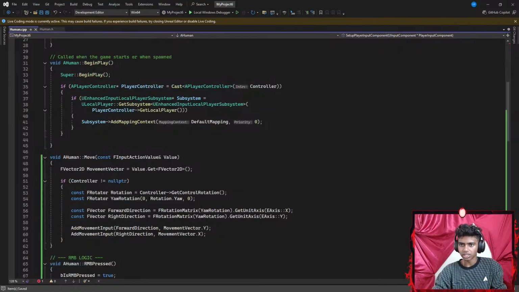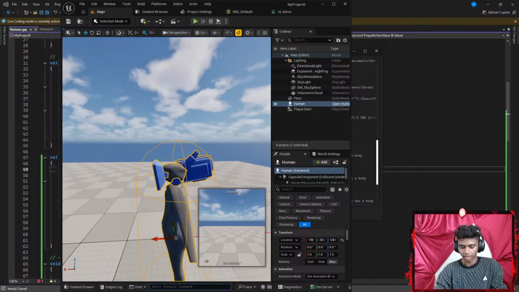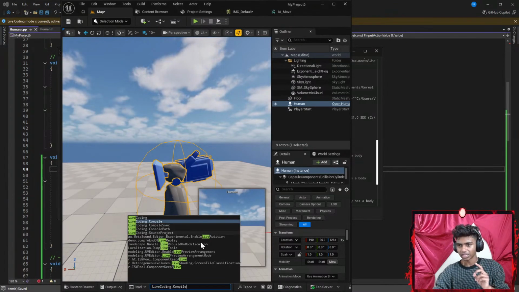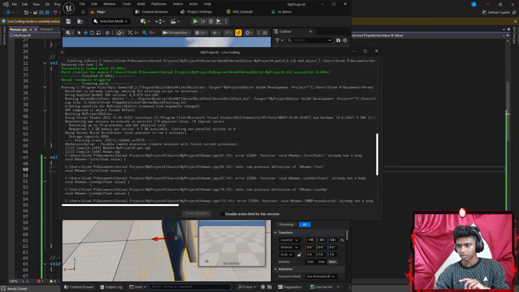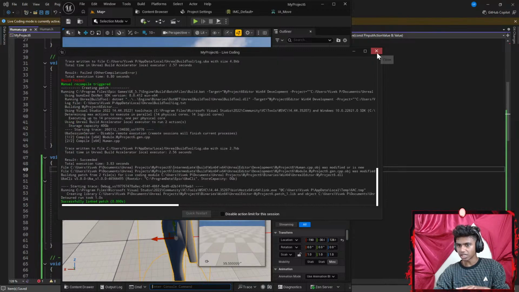Okay, let's see if this part works. Let's hit Control S to save the code. Let's get my Unreal Engine up here again. Let's go ahead and live compile. Guys, I just realized it's getting kind of stuffy up here. Okay, let's wait for it to live compile. So it says result succeeded.